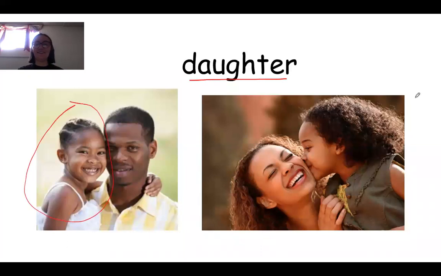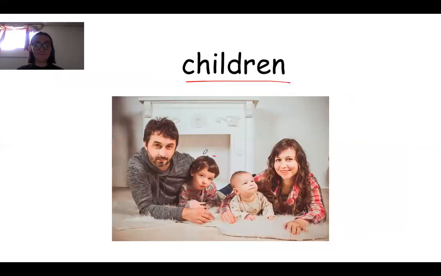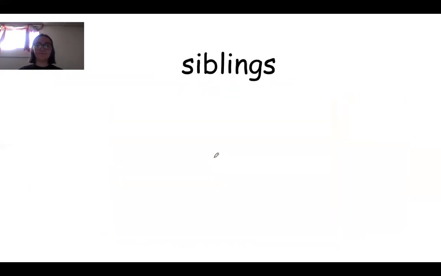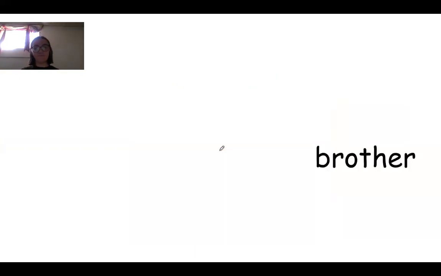What does this word say? It's children. What is this word? It's siblings, right? Brothers and sisters, siblings.